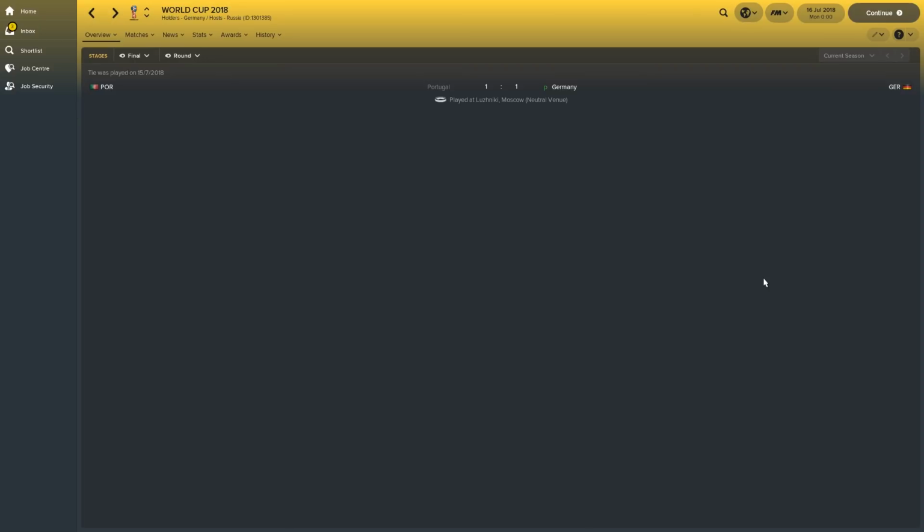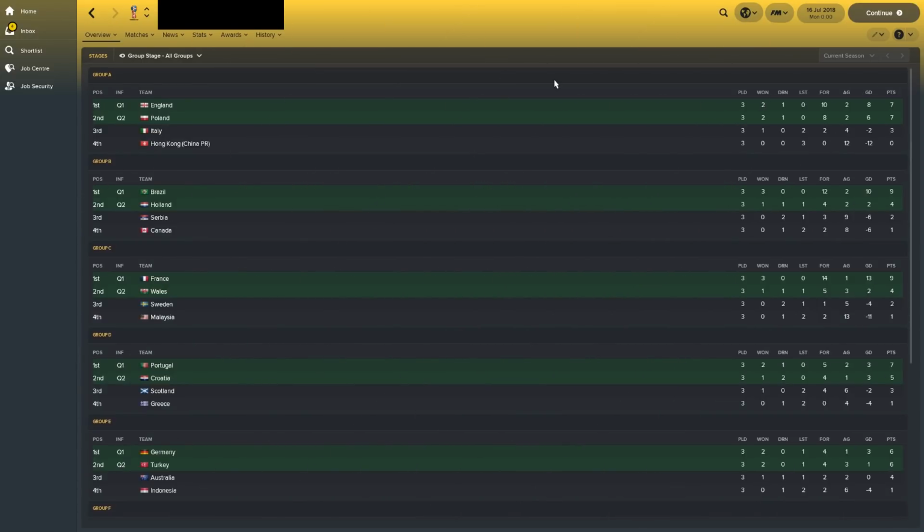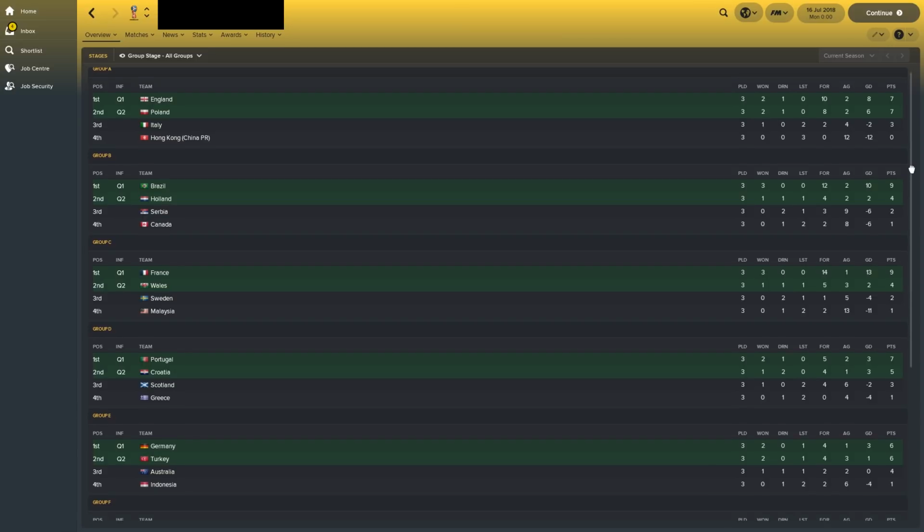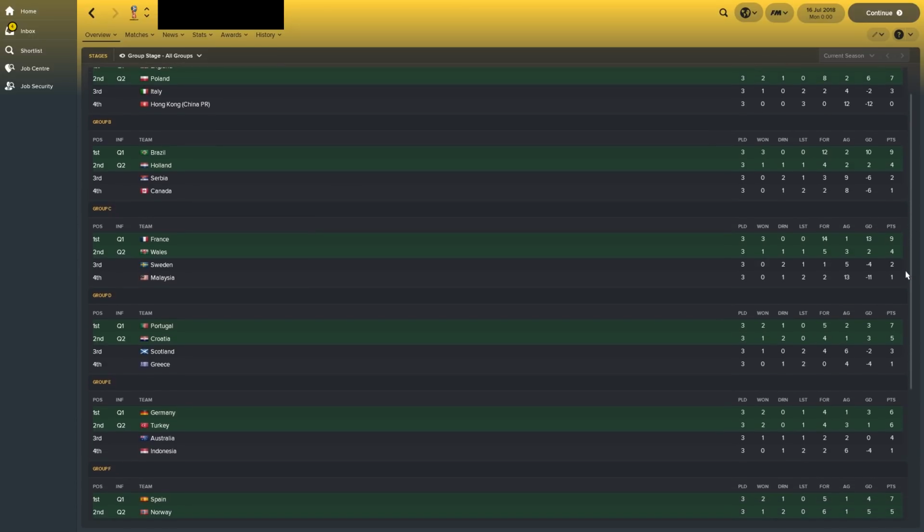Germany have managed to win the 4th World Cup. We've got one more to go. Let's see who wins it. Here we go then, the last World Cup of today's experiment. England and Poland went through from Group A, with Brazil and Holland going through from Group B. That just seems to be, I think, 4 out of 5 times Holland and Brazil have gone through from Group B. Group C, France and Wales went through, so Wales finished ahead of Sweden this time around.